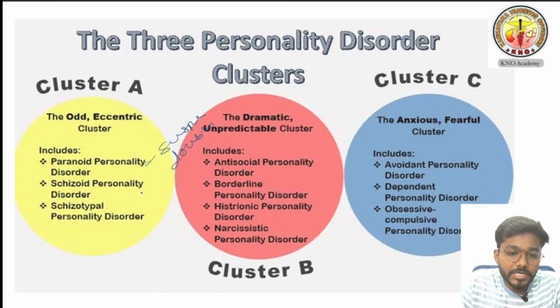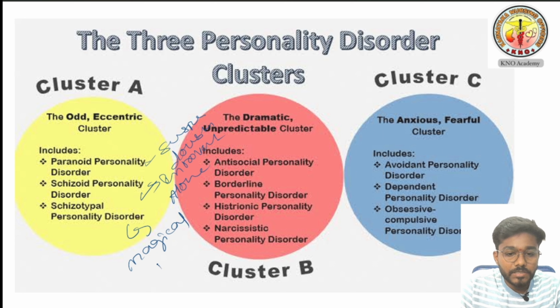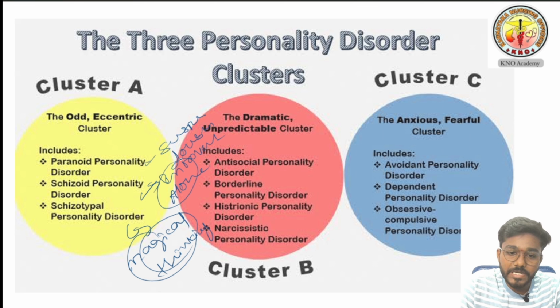In schizoid personality disorder, the person is an introvert. He doesn't want any friends, he wants to be alone. In schizotypal personality disorder, the person always has magical thinking. What is it? The rain is coming because of me. Introvert is first rank Raju.